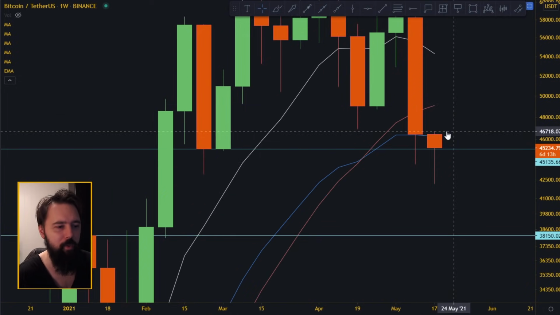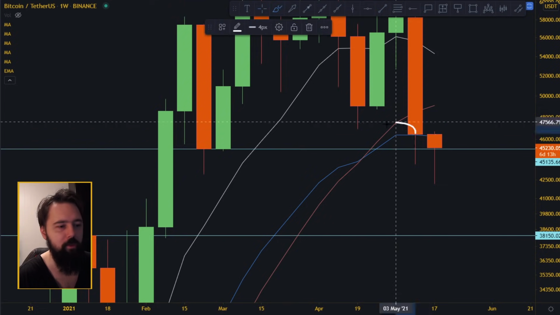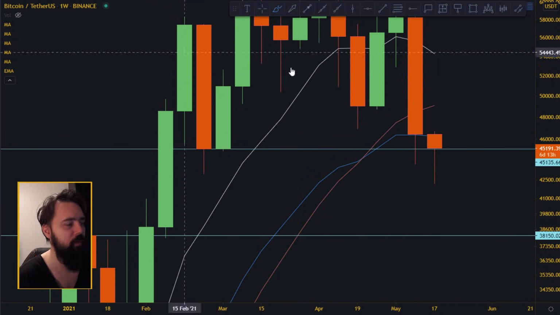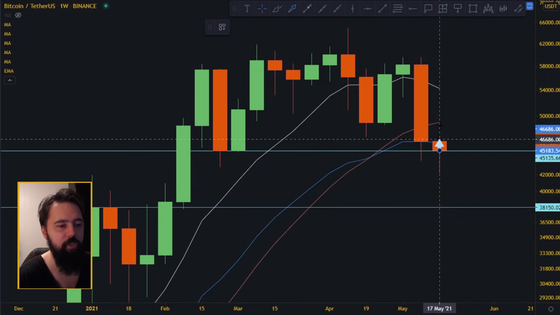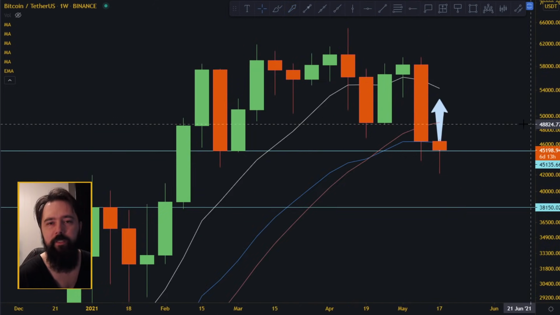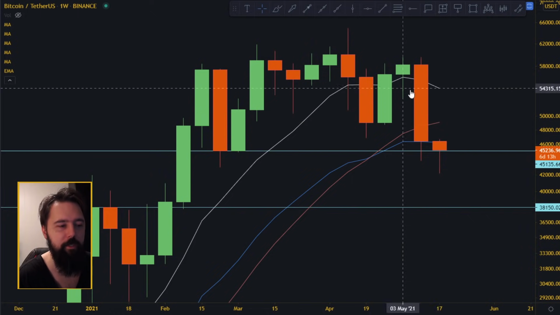So whether this is going to hold or not, it kind of depends. I'm still giving this move another week, because there is a very likely possibility that we might actually get back above the 20 moving average, and that will be a rejection of the 20 moving average, just like over here.